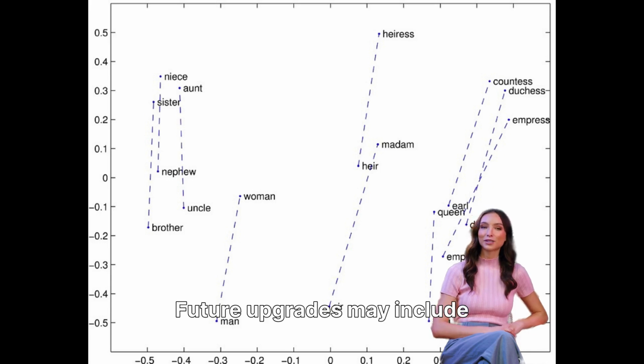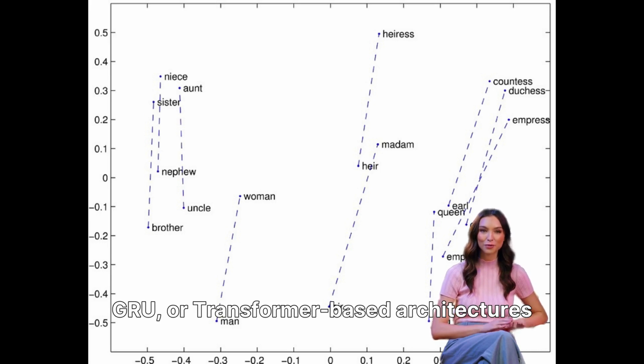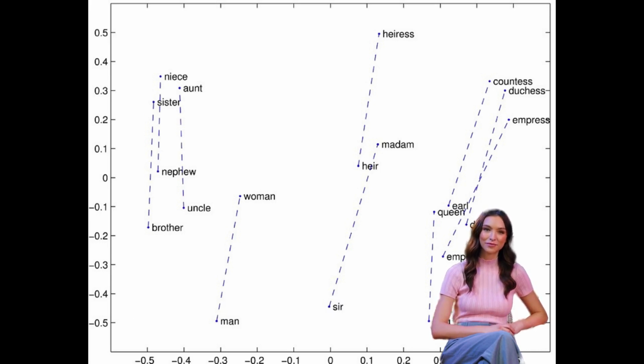Future upgrades may include advanced models like LSTM, GRU, or transformer-based architectures such as BERT. Using contextual embeddings like Word2Vec or GloVe can further improve accuracy.